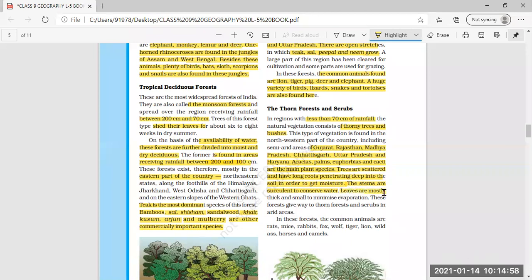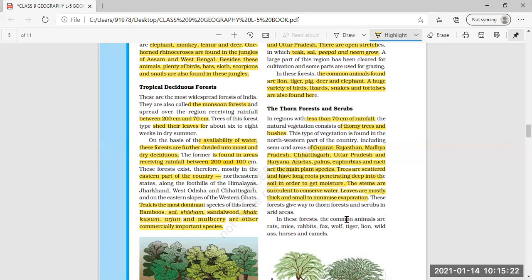Evaporation means that due to the heat of the sun, the water inside the leaves evaporates; with thick and small leaves, it does not evaporate easily.